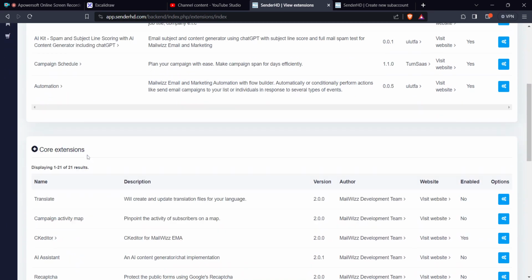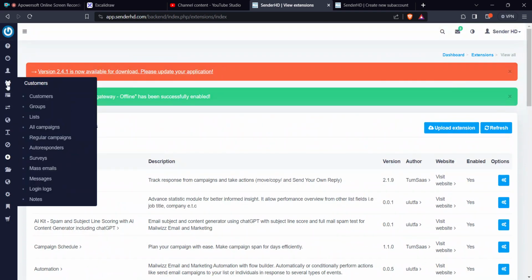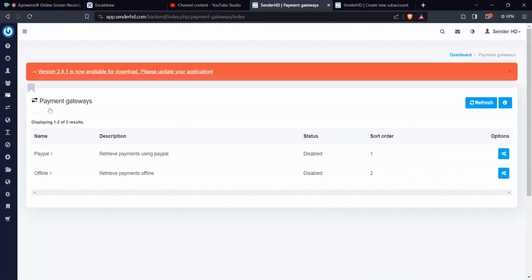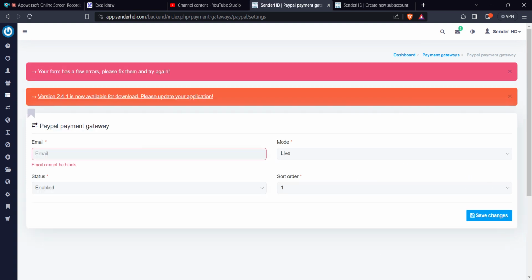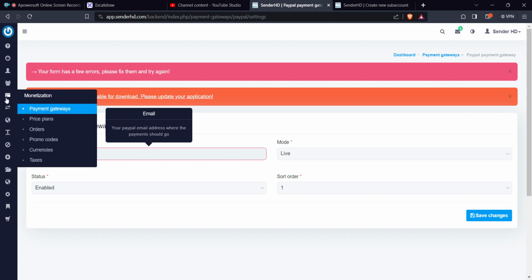And then, having done that, if you come now to monetization payment gateways, you'll see here they are. I want to open this and I want it to be enabled. It's not in sandbox, but it's live. Save changes, and then you can input the email address of your PayPal, whichever model that you want to create, and you'll be at liberty to do that.